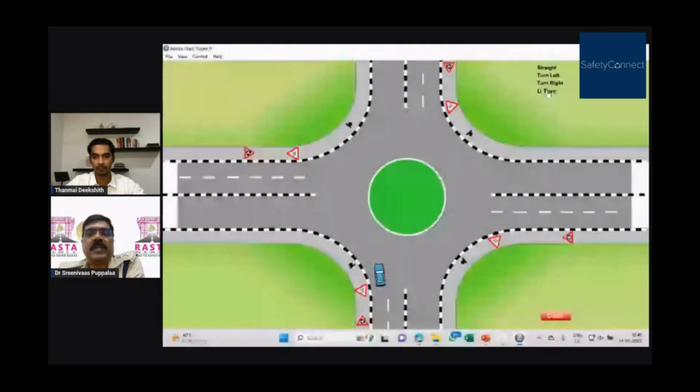Here, when the vehicle is going from here, and some other vehicle is coming in this direction, suppose you are turning this side and another vehicle is coming from this side. This person has to yield and give way to this vehicle, because the person driving here has to give way to the vehicle on his right side. Always, the vehicle on your right side has priority.